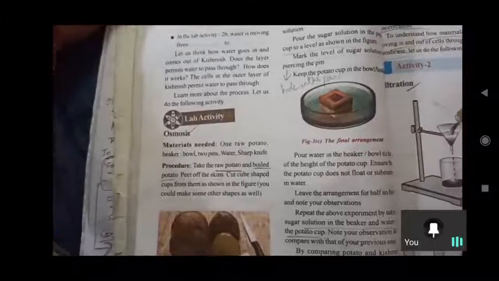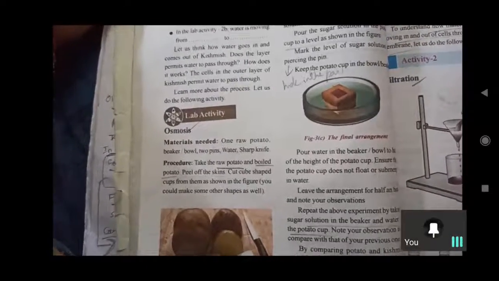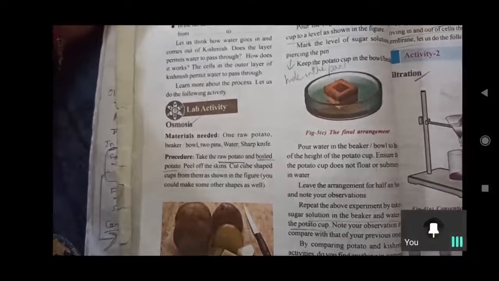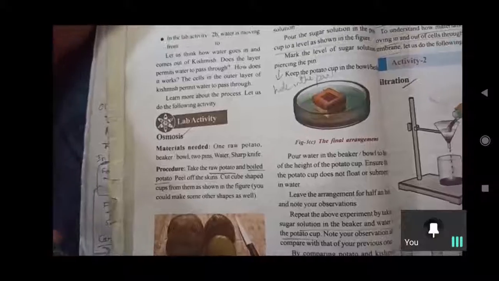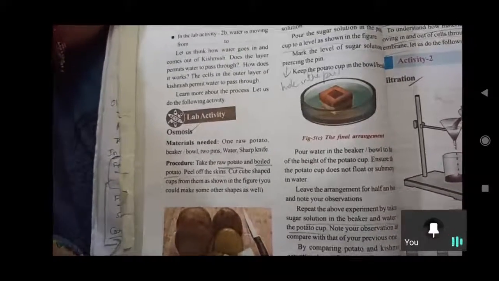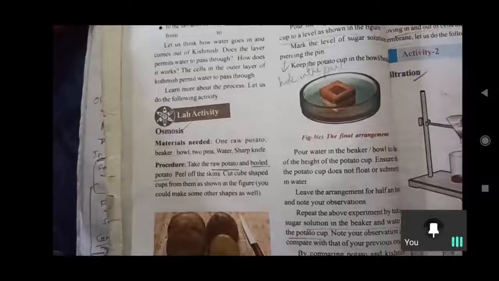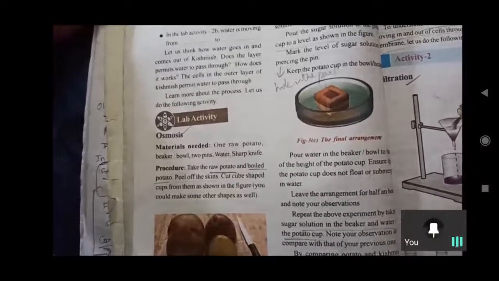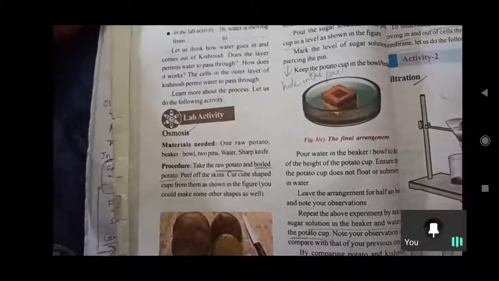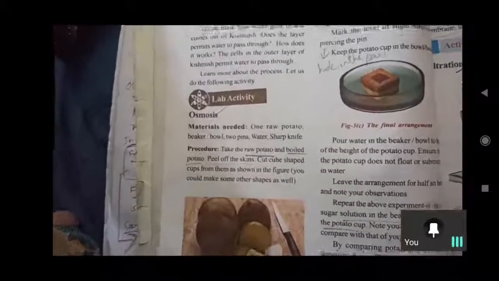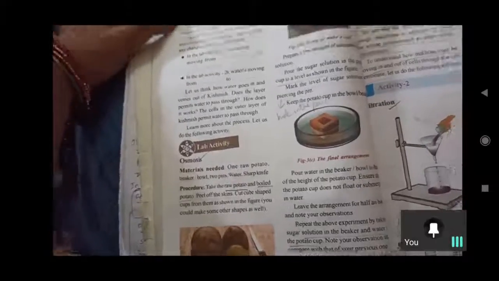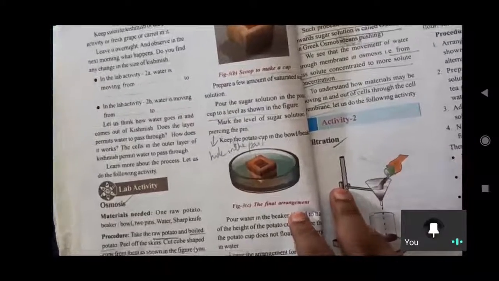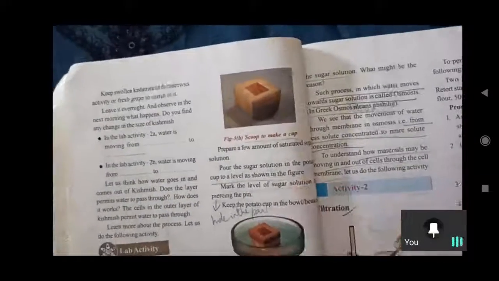Sugar is more inside, and the outside solution is 100 ml of water in which we saturated sugar. That saturated solution we are taking, and inside the kismis more sugar content is there. So the kismis is more concentrated than the normal water solution we are taking, so it is absorbing water from that solution. The kismis absorbed water, and that process is called osmosis. So what is the definition of osmosis? Osmosis means pushing. Water moves towards the sugar solution.